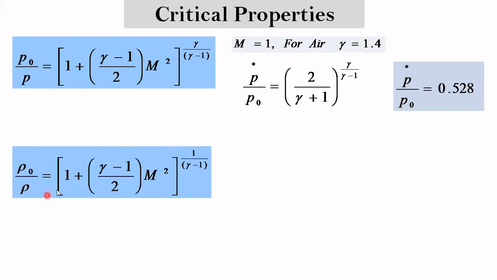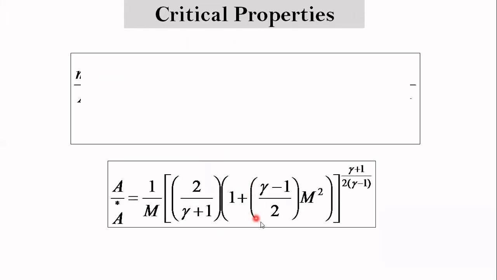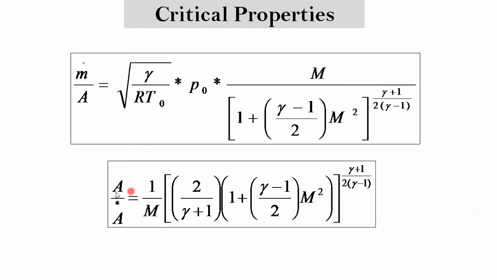Similarly for the density ratio, if you put Mach number equal to 1 and gamma equal to 1.4, you will get the critical density to stagnation density ratio as 0.633. And similarly for the area ratio, you have the equation for mass flow rate per unit area.